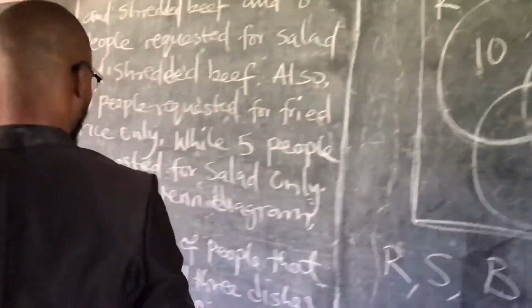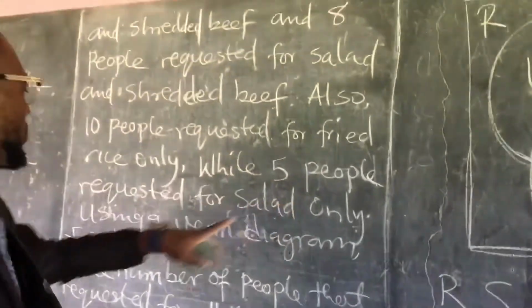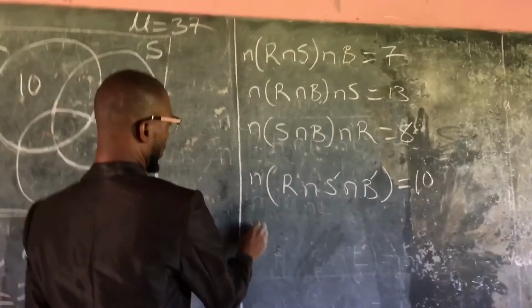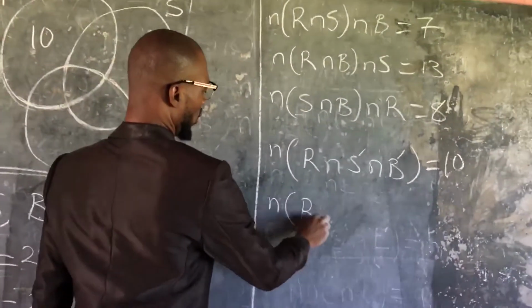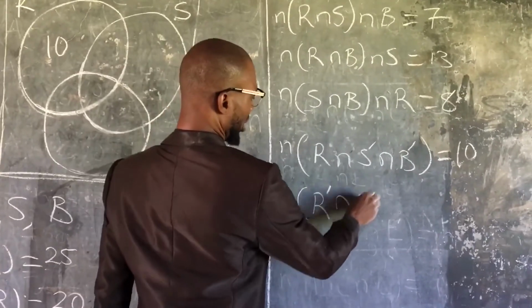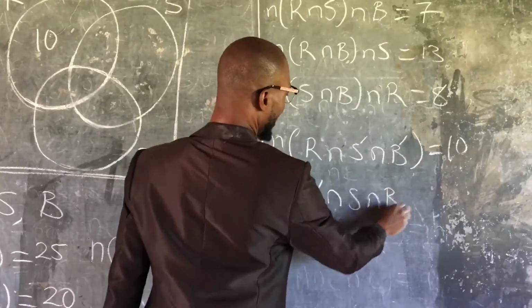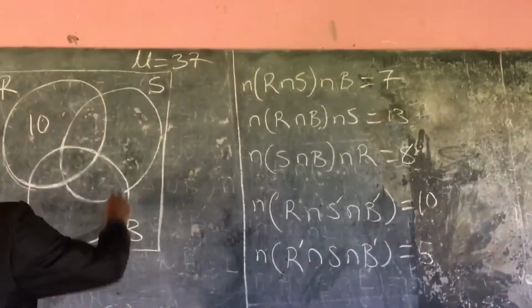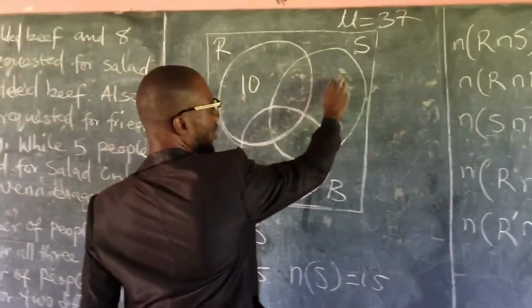And then which one again? They say while 5 people requested for salad only. So we complement this one, salad, and then we complement beef. So they need 5. So here we get 5.